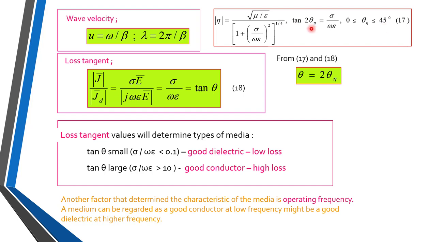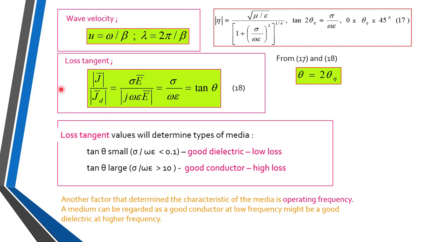Suppose it is 45 degrees, then tan of 90 is equal to sigma upon omega epsilon, and tan of 90 is infinity. So if sigma is very high, then the loss tangent is infinity. Loss will be up to infinite.